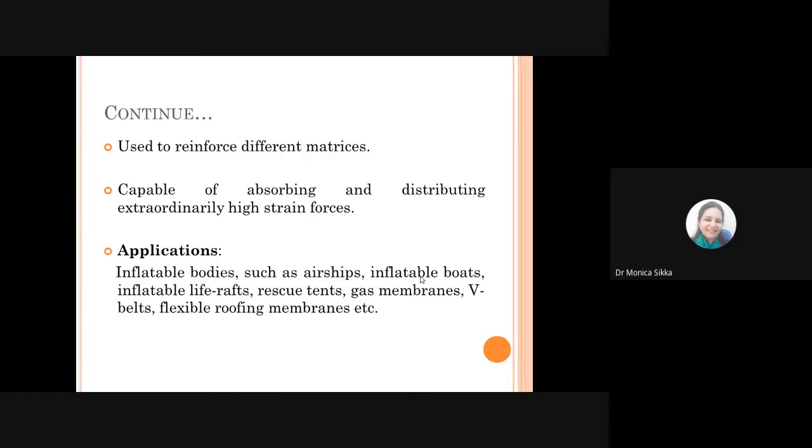The applications of these kinds of fabrics you'll find in airships, in boats, in life rafts, in rescue tents, in V-belts, roofing membranes. So generally, we use them where you need to have a reinforced structure which should have light weight and good strength. This is the beauty of any textile material. If you can produce certain kinds of structures in the 3D format, which can exhibit their properties in different directions, you can have the opposing requirements in any application of lightweight and high strength, which is not possible to achieve with any other material on this earth, except textiles.